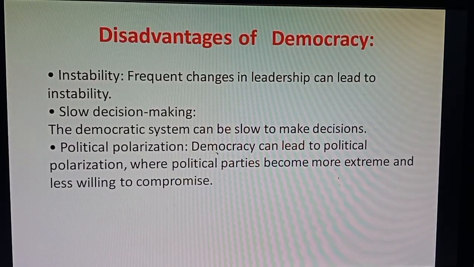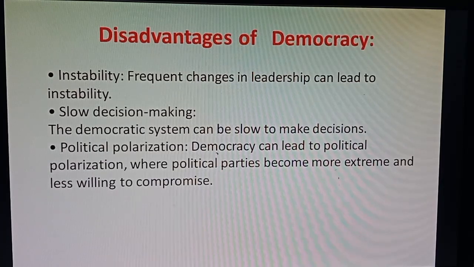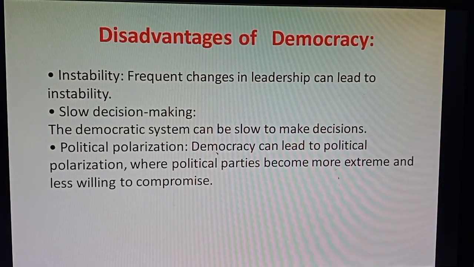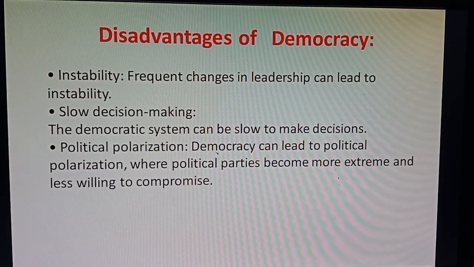Yes, these are the disadvantages of democracy. First is instability. This is the first demerit. You can say demerit, disadvantage, demerit and disadvantage of democracy, instability.